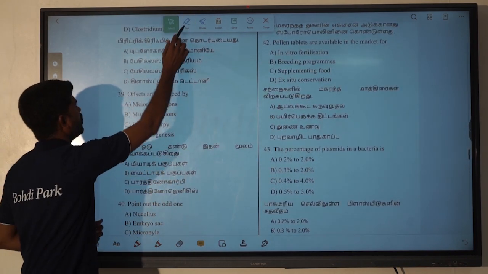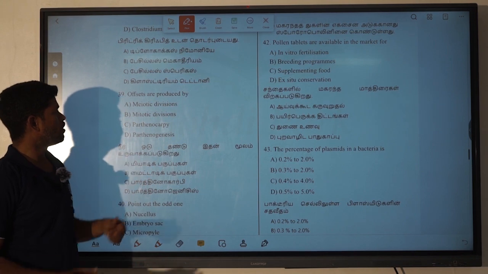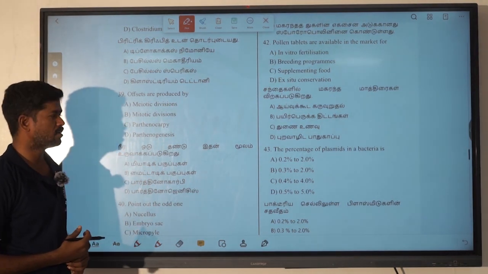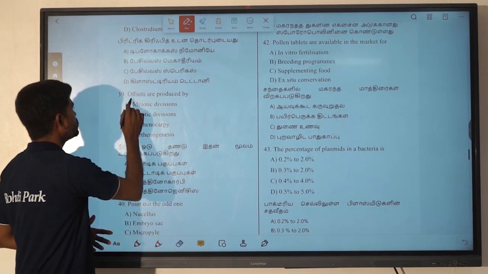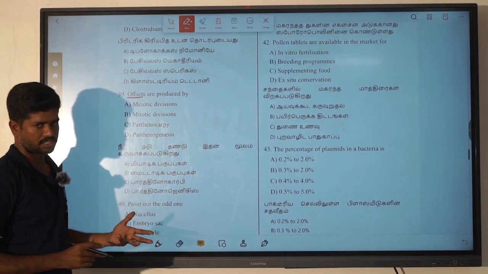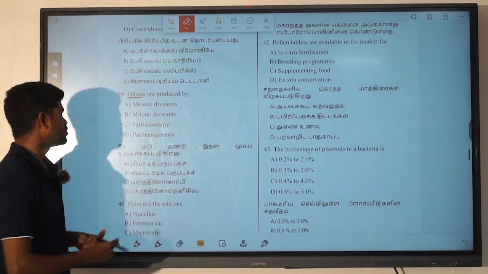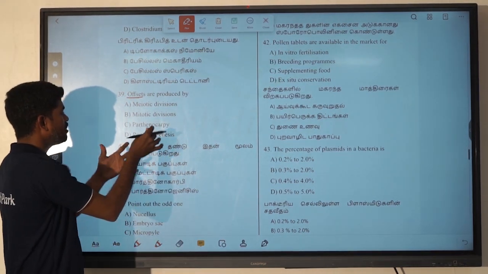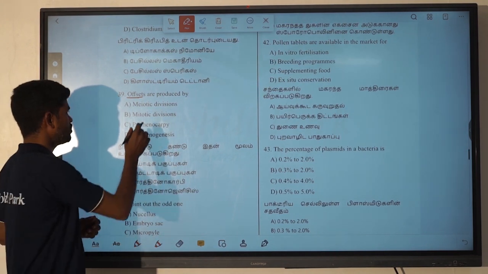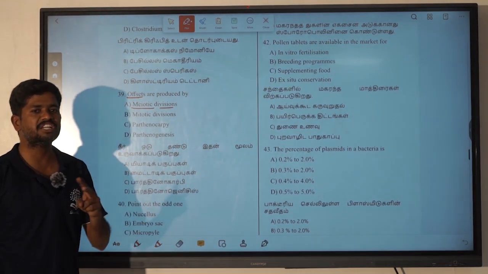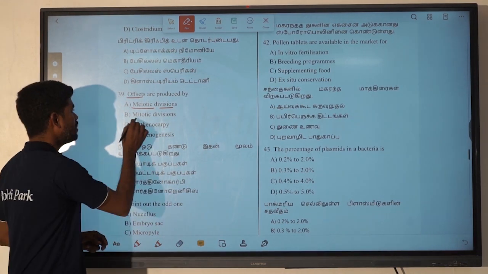Offset: we have some ideas about it. It comes under vegetative propagation. In plants, vegetative propagation occurs from offsets, the plant part which gives rise to new plants. Here some divisions and their methods are given. The first one is meiotic division. We have to understand the difference between meiotic and mitotic.